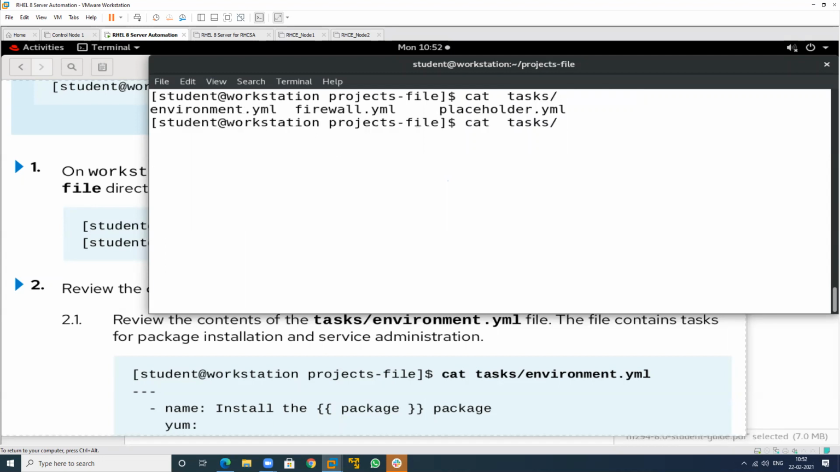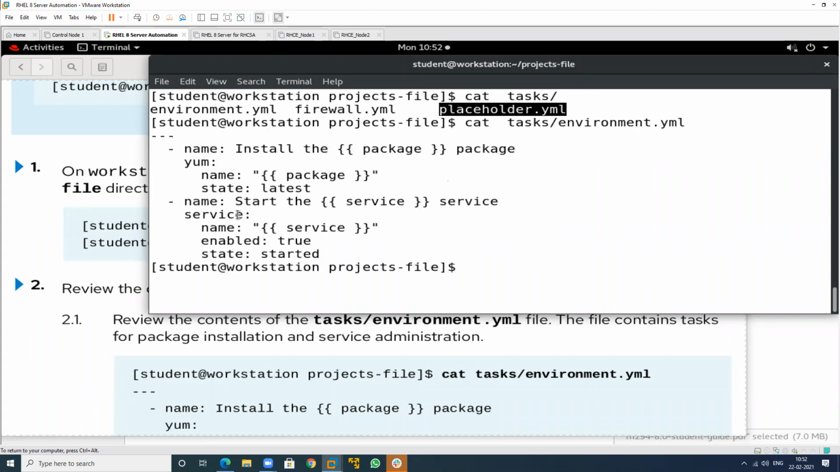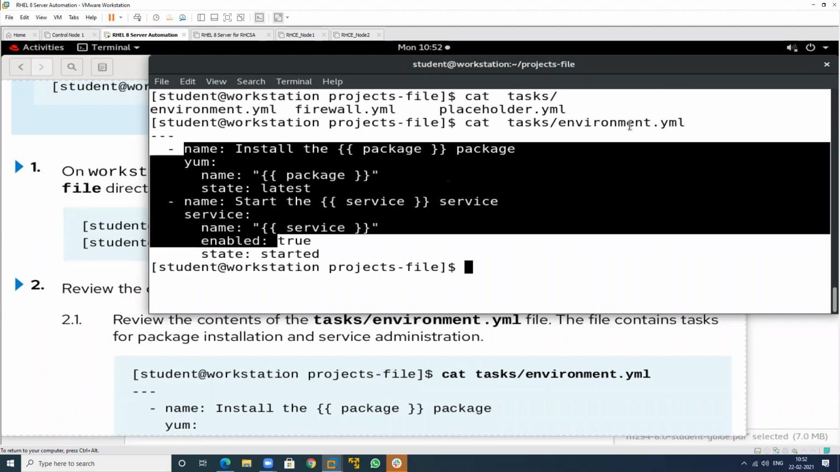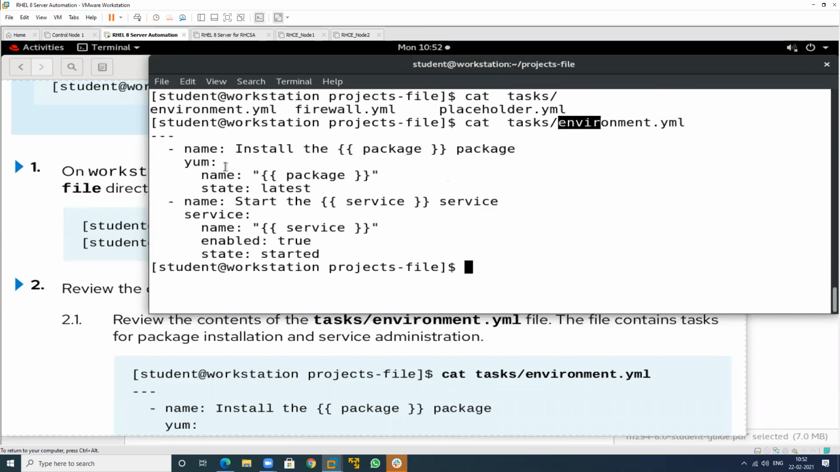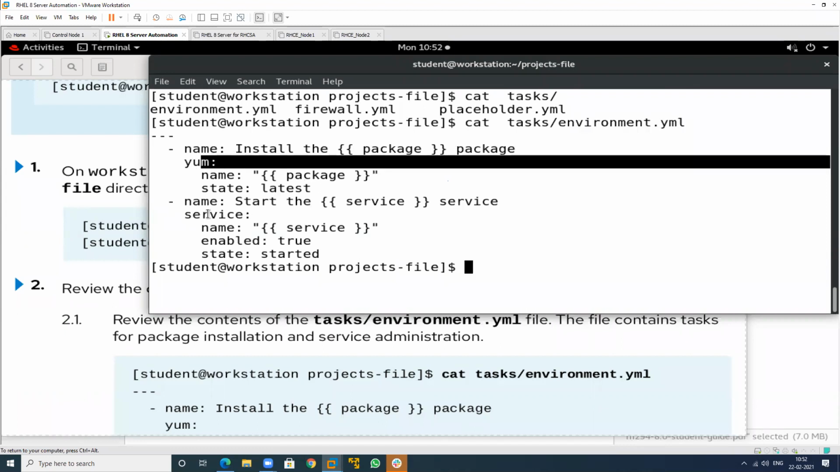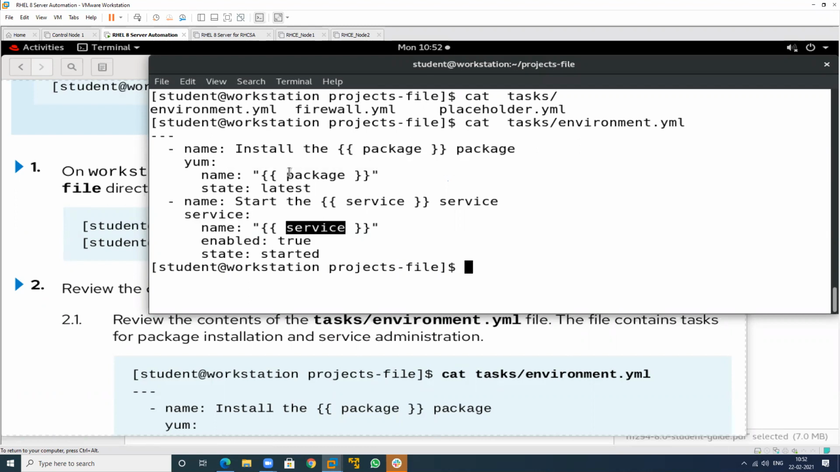So we have three concepts. We have some tasks. This is my task folder, and in this task folder we have three playbooks: the environment playbook, the firewall playbook, and the placeholder playbook. What is in environment? Environment means we have some tasks in this particular playbook. This installs the package, then starts the service. But there is no variable defined in this playbook. Any variable here? No, there is no variable.